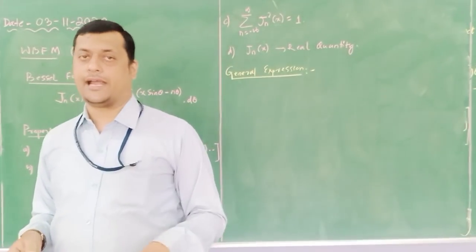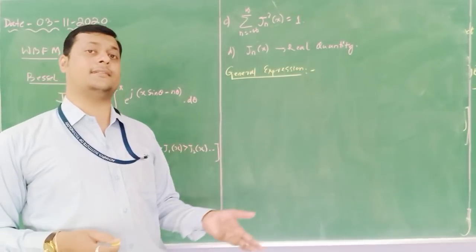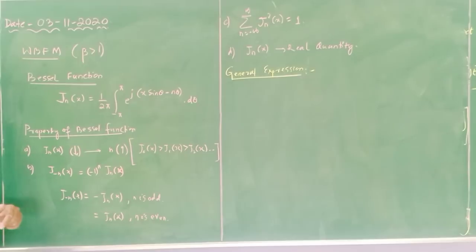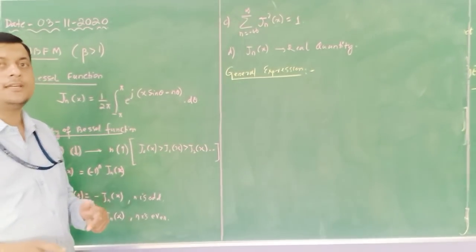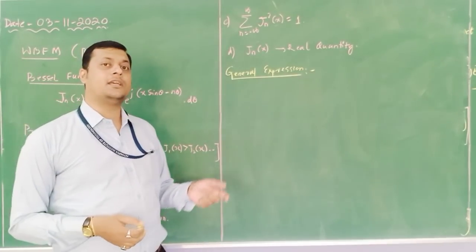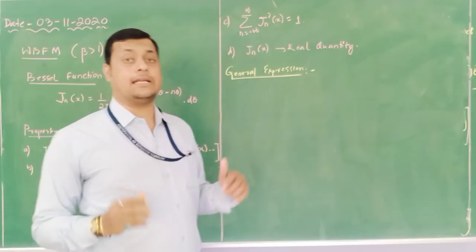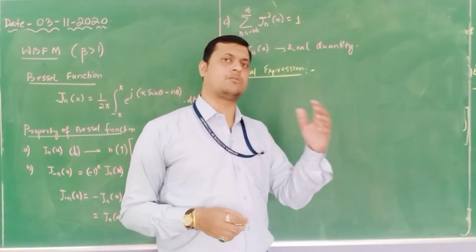With the help of that, we can identify certain relations, and those relations are represented with the help of the Bessel function. This Bessel function is going to help us determine the amplitude available in the first order frequency component, second order frequency component, third order frequency component, and so on.